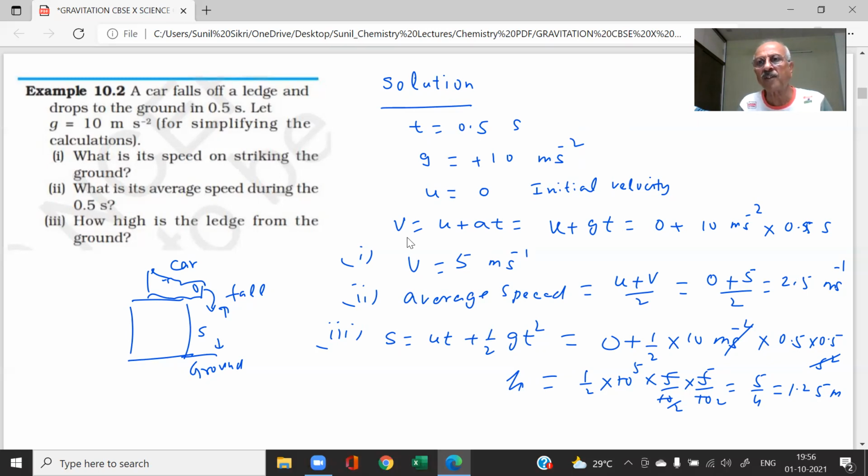They experience an acceleration due to gravity, due to the gravitational force of the earth. And this is independent of the mass of the body. The value of g is equal to capital G times the mass of the earth divided by the radius of the earth squared, and the equations of motion are valid.